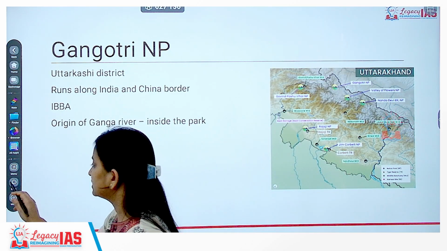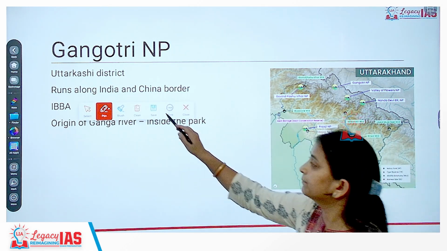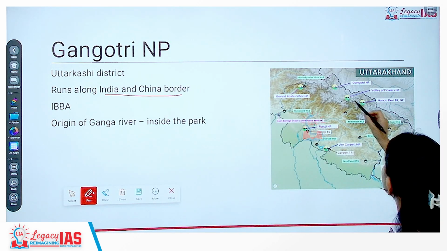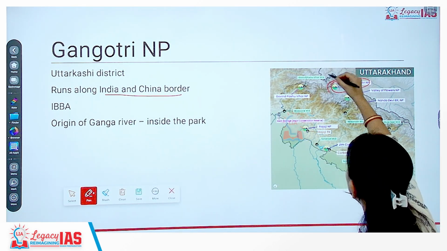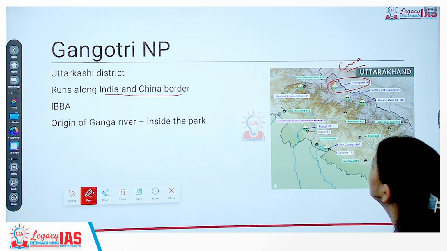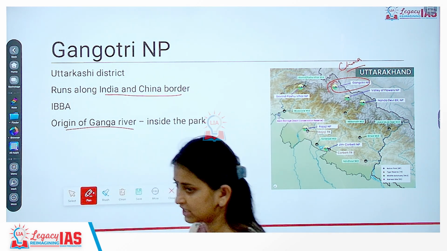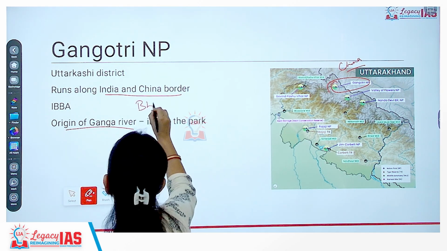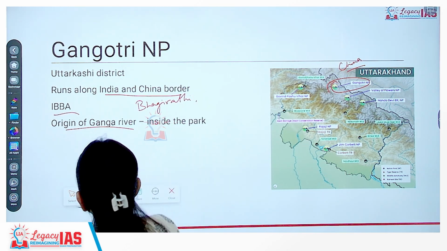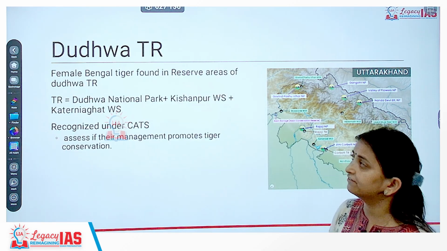Then we have Gangotri National Park. Gangotri National Park, as the name suggests, is in Uttarakhand. By district it is Uttarkashi and runs along the India-China border. This is Gangotri National Park and this is China. It is also the origin of the Ganga river, but the river that majorly passes through this region is Bhagirathi. And again it is an IBBA, Important Bird and Biodiversity Area, recognized under BirdLife International.